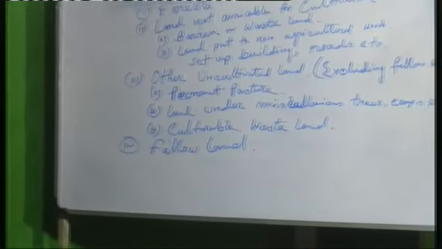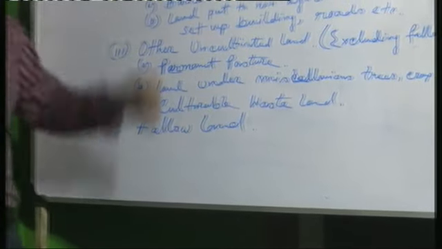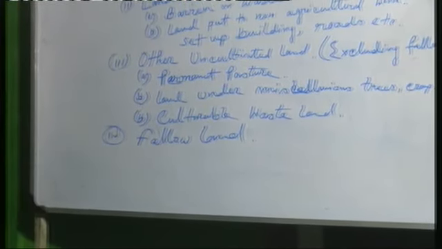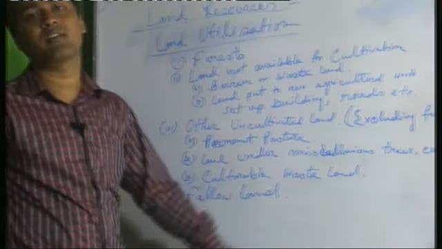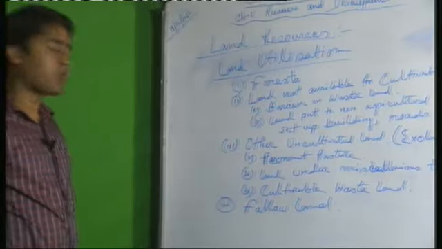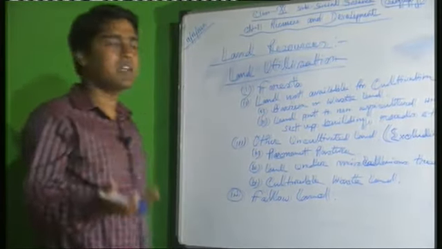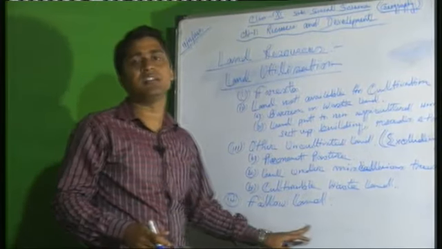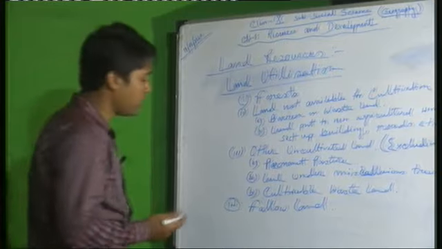Fallow land. Fallow land is not a barren wasteland. Fallow land means that recently, for some reason, this land has not been used for any other work. But once upon a time, it was used for a different purpose. Now, for some reason, we do not use it. This is the fallow land. Fallow lands are also divided into 2 parts.